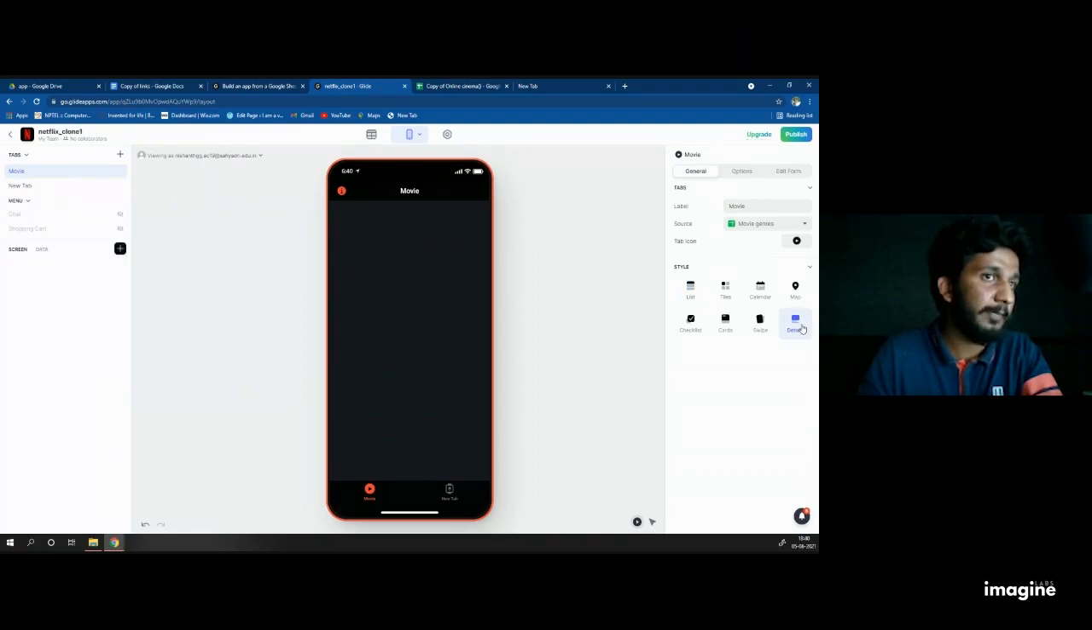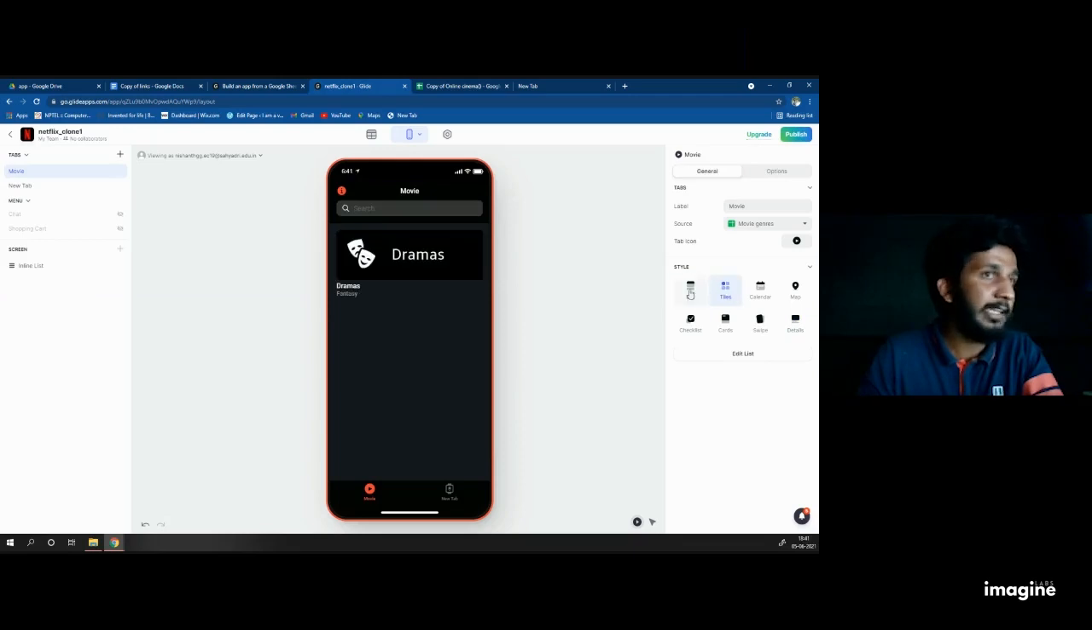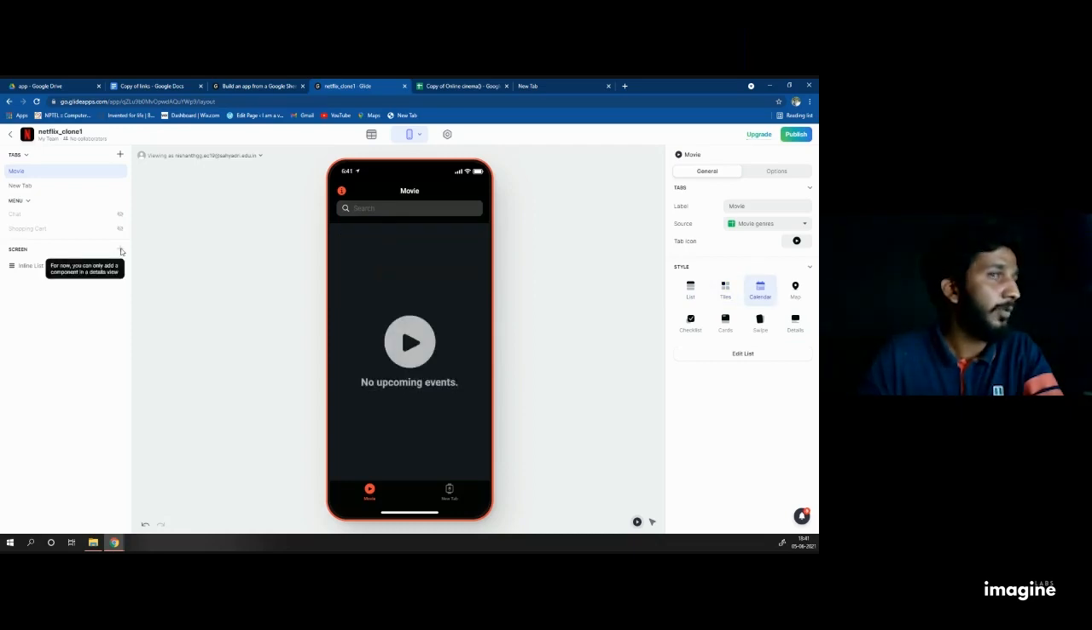Click on details. Why do I want details? Because if I click on any of these, I cannot add anything to the screen. You can see here it is not possible to add anything for a screen. It is only possible to add items to the screen by selecting details.